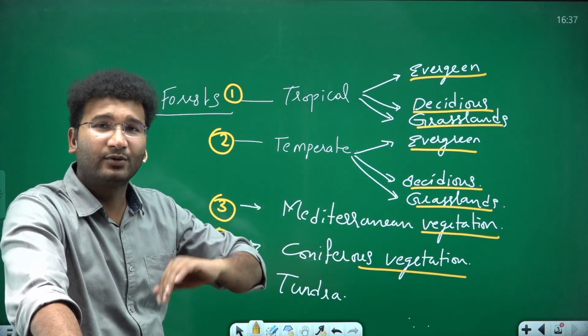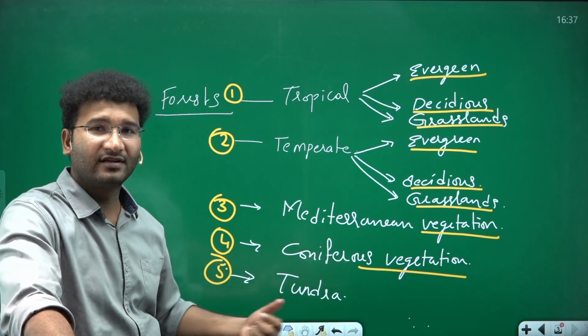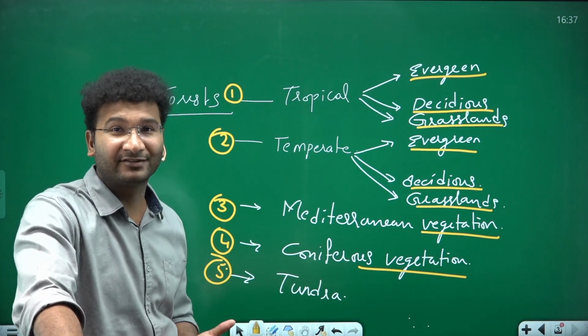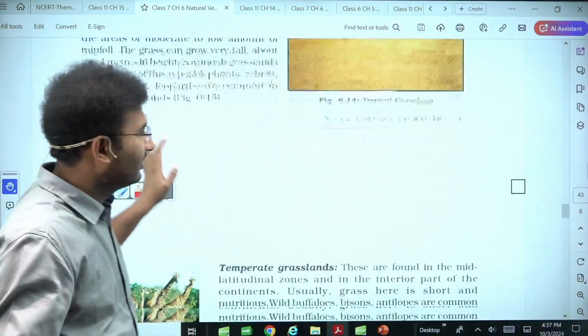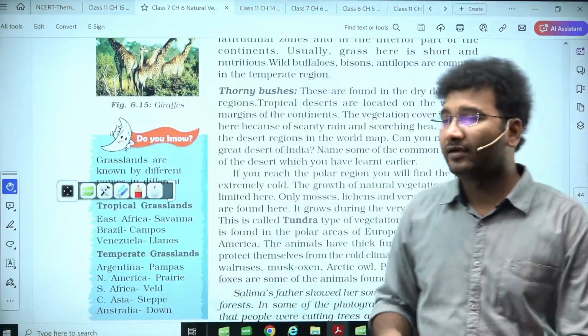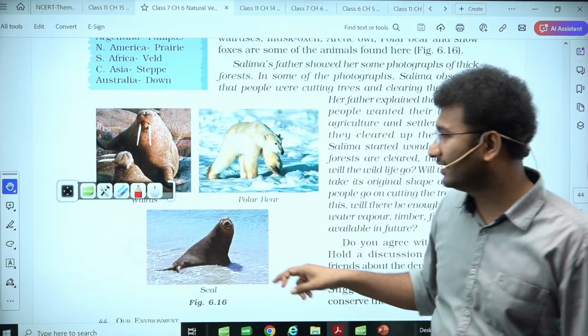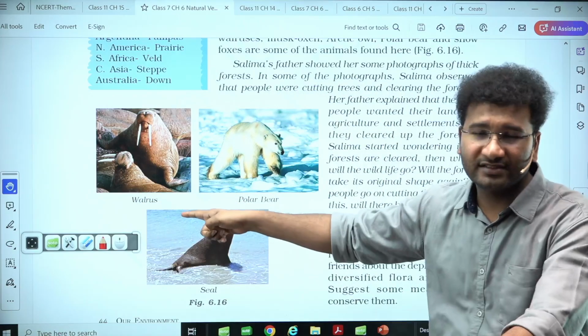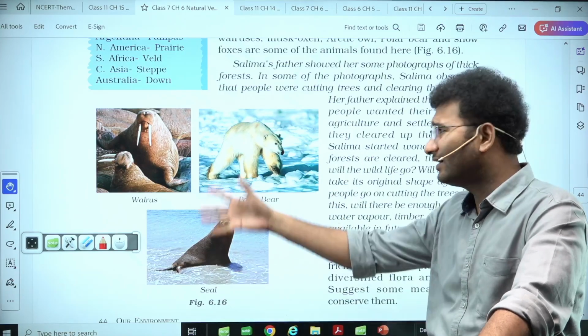For example, you go to the polar region. In the polar region, especially near to the tundra region, the animals will have thick fat. They have very thick fat. So the thick fat animals, they obviously have this thick fat to protect themselves from the cold. What are the animals that are found here? Walrus, seals and polar bears. Right? I'll tell you how they live.